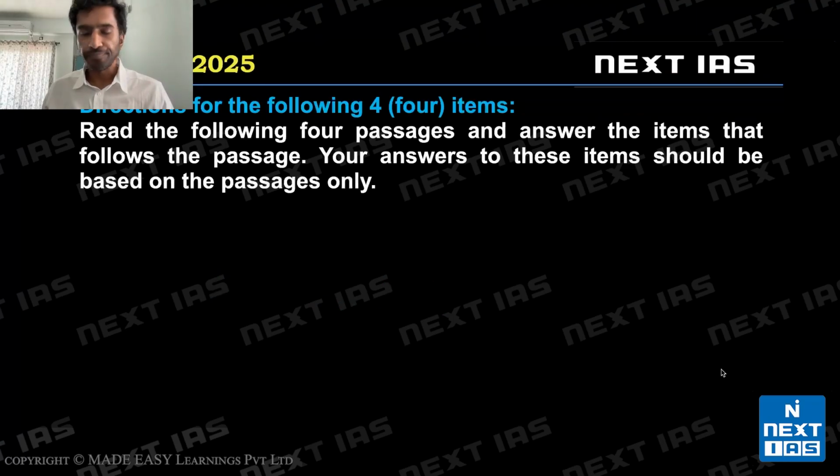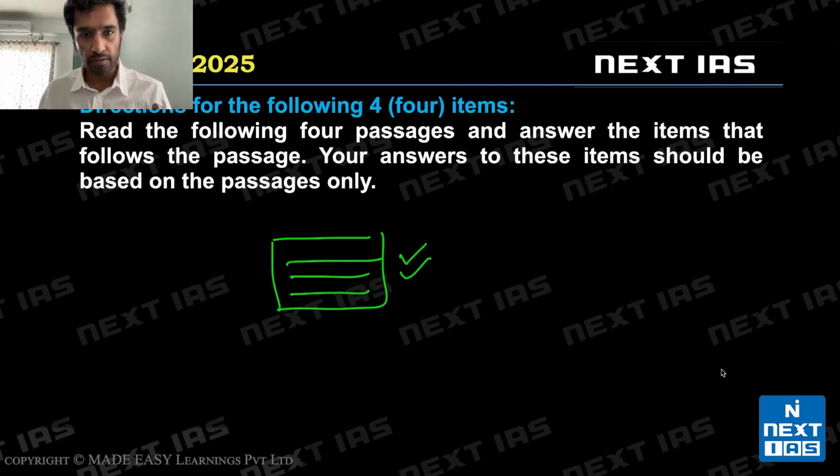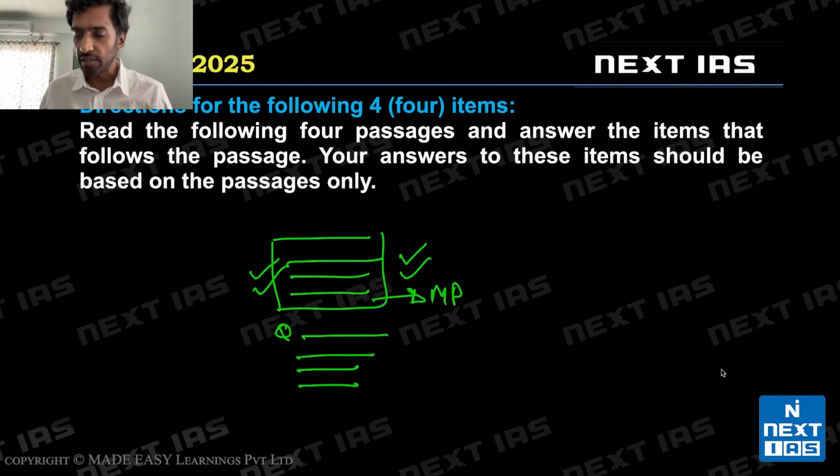All right. So, let's look at the instructions. The important thing for all of us to remember is that our answers should be based on the passage only. What happens is, जब time कम पढ़ने लग जाएगा, or we are rereading things too often, we tend to jump to the options. So let me get to the broad methodology of solving. You want to trust the passage fully because this is written by the author, and we have to figure out the main point of the passage first, right? This is step one. Only after we have read the passage carefully and figured out its main point should we go to the questions and the options.